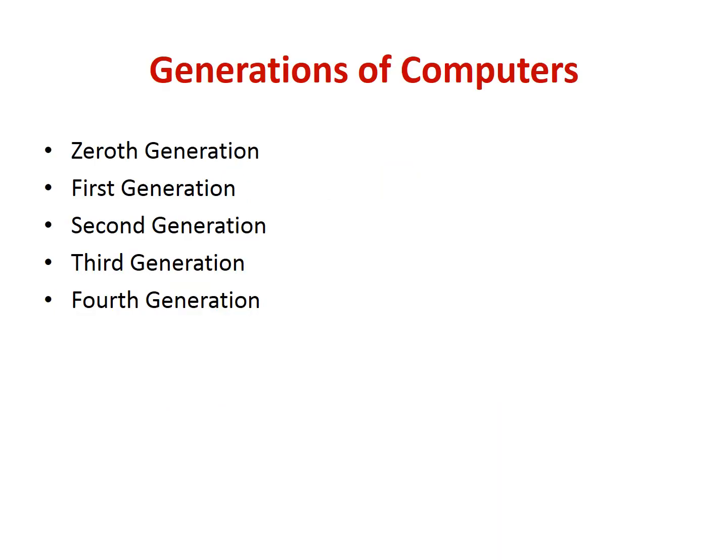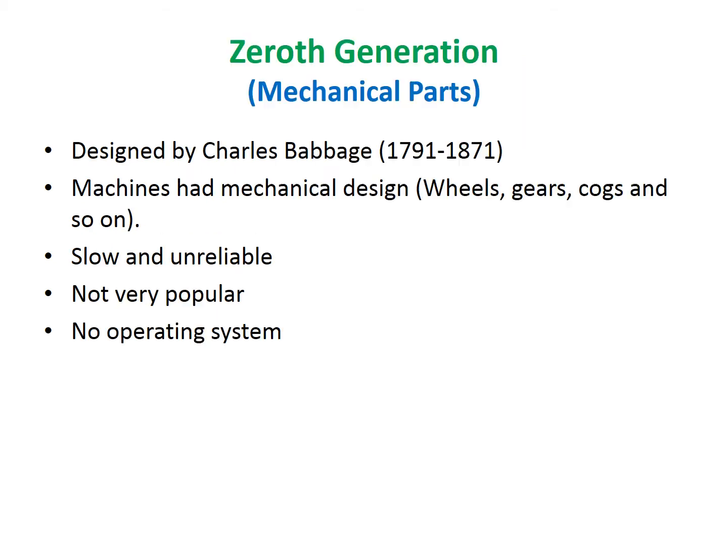The generations of computers are classified as 5 generations, namely 0th generation, 1st, 2nd, 3rd and 4th generations. The generations are classified based on the types of central components used, that is processors, memory, storage and other devices.